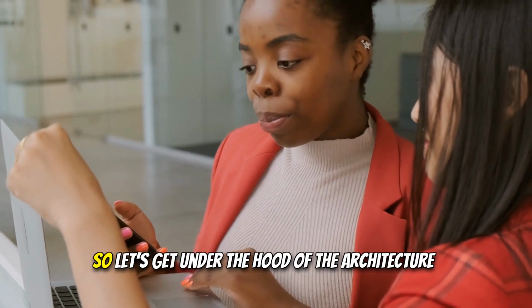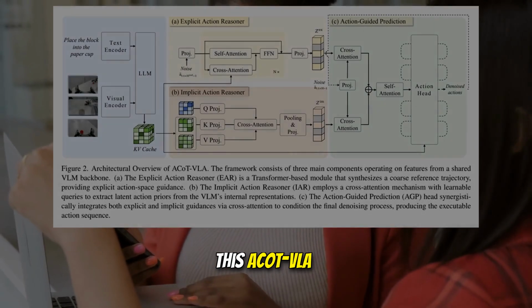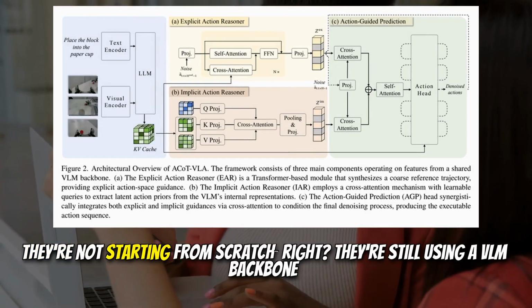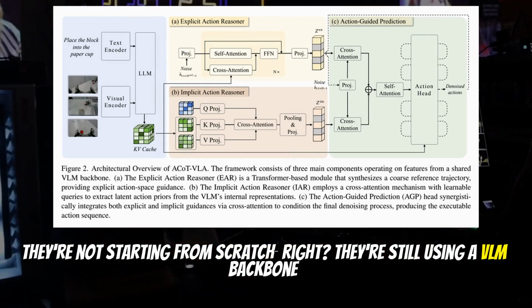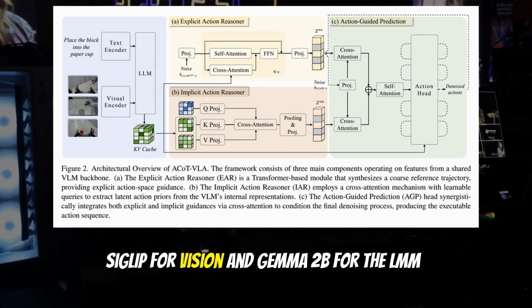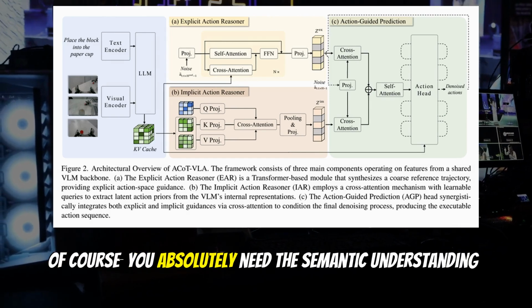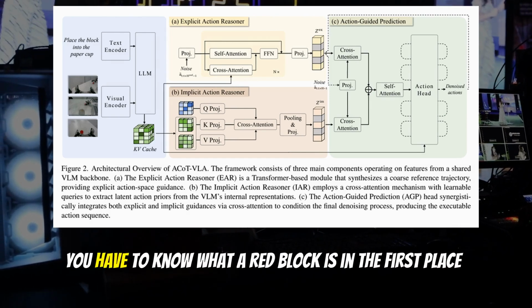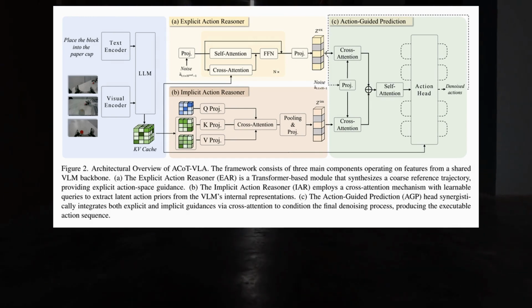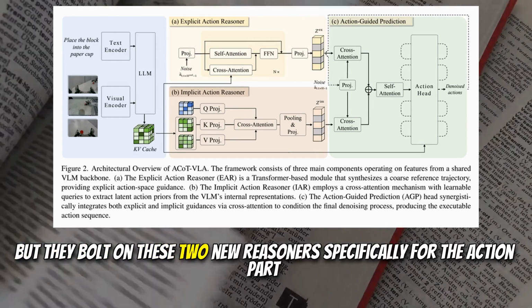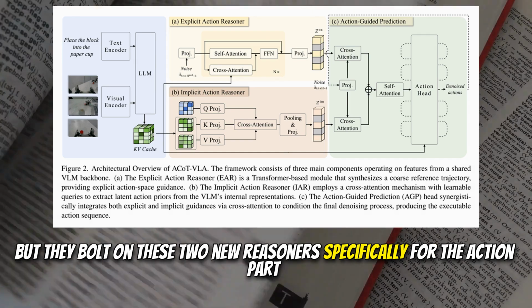That's it. So let's get under the hood of the architecture. This ACoT-VLA, they're not starting from scratch, right? They're still using a VLM backbone. Yeah, SigLIP for vision and Gemma 2B for the LLM. You still need that part. Of course, you absolutely need the semantic understanding. You have to know what a red block is in the first place. But they bolt on these two new reasoners specifically for the action part.